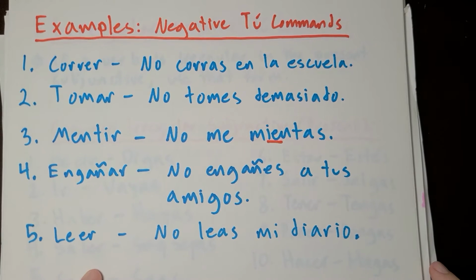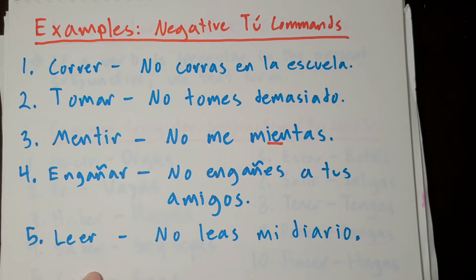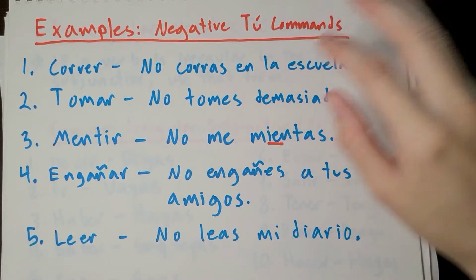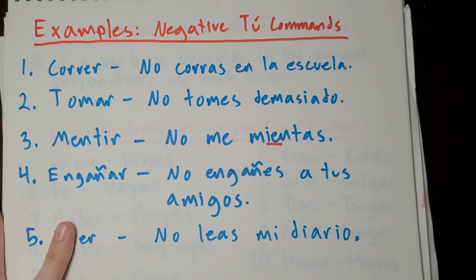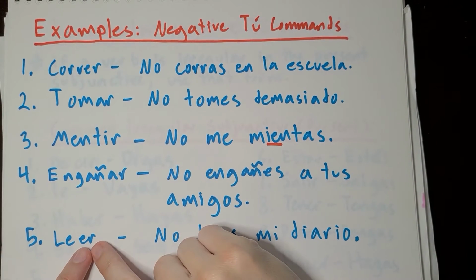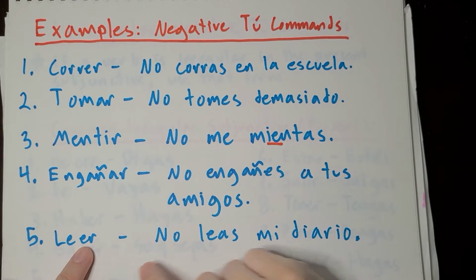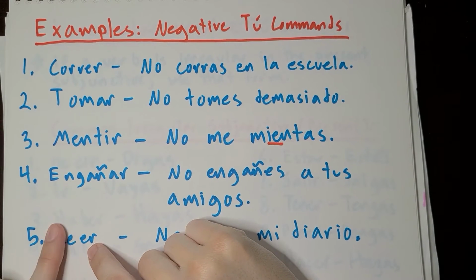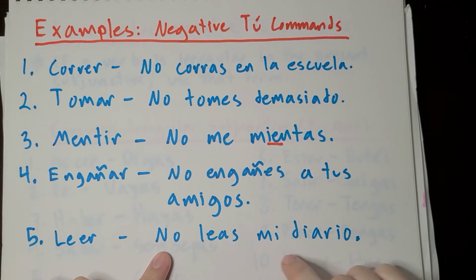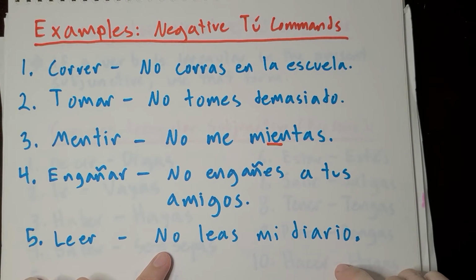Okay. Leer. Leer means to read. This also looks pretty weird because it has that double E in the middle, but that ER changes like a regular verb. So we have an ER verb. We're going to start with no. Then how are we going to conjugate this? That ER is going to become an AS. So no leas mi diario. Diario is diary, so don't read my diary. No leas mi diario.